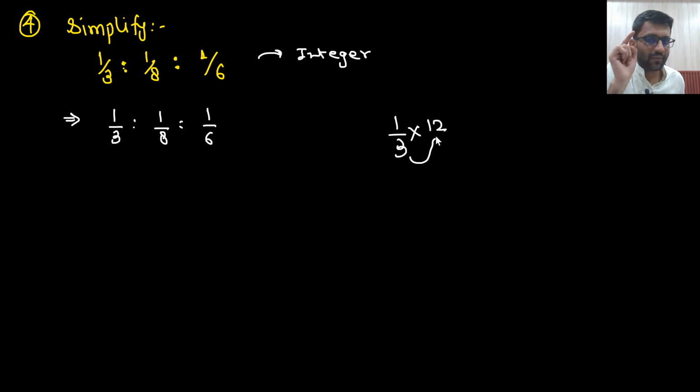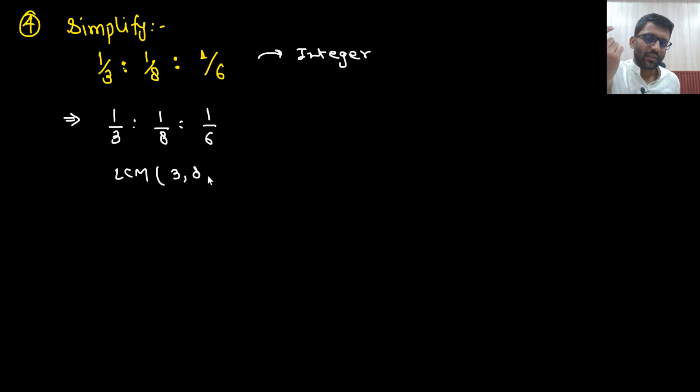That means 3 will perfectly divide 12. Similarly, 8 should perfectly divide that number and 6 should perfectly divide that number. That means you are looking for the LCM of 3, 8 and 6. You need the smallest number which will be perfectly divided by 3, 8 and 6.